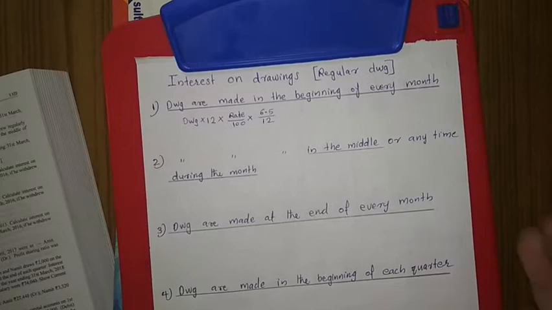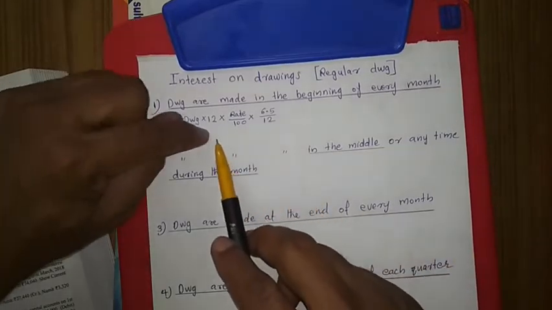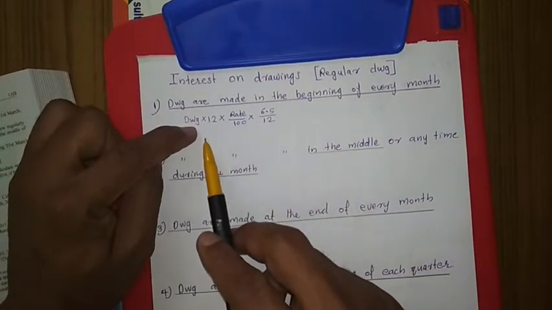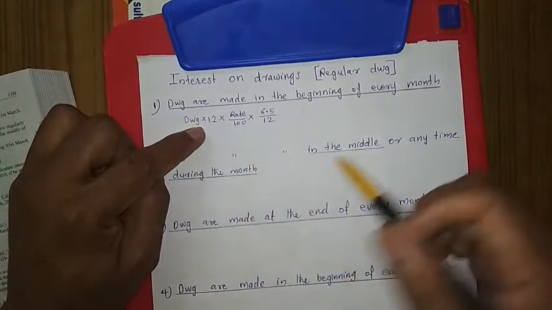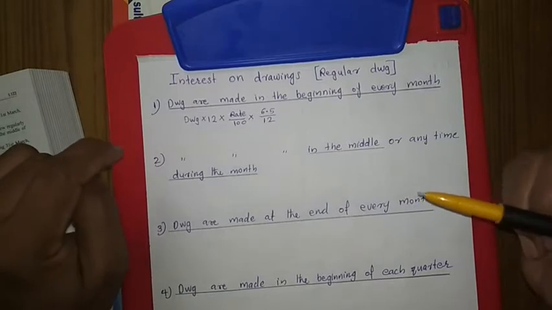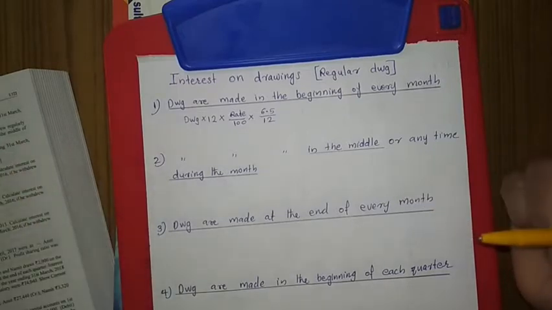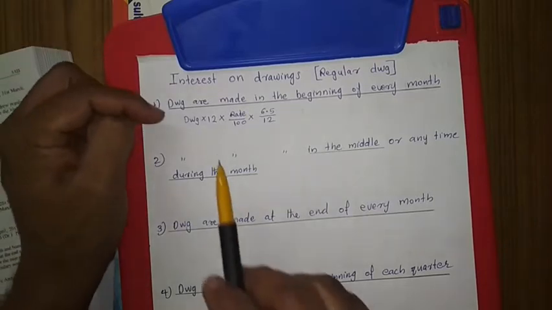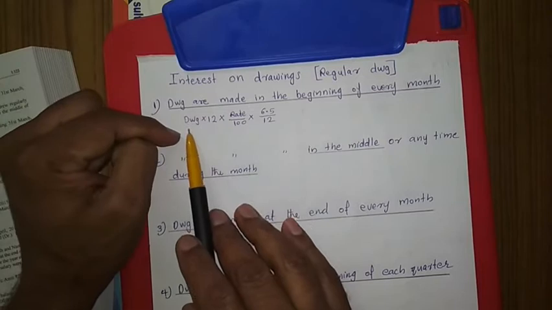According to the product method, if you are solving, then we have to multiply each of the 12 amounts with the remaining months, and lastly take the total of the products. Then we apply the formula: total product into rate upon 100 into 1 by 12. But to get the total product, we have to multiply the 12 amounts, so it will take a lot of time. According to this way, easily we will get the amount.